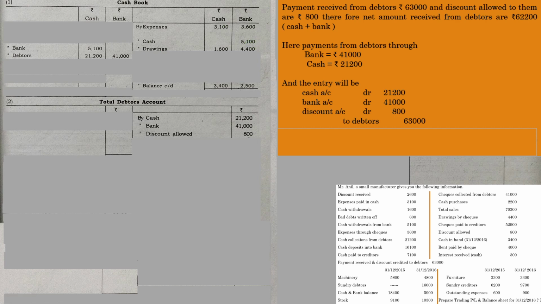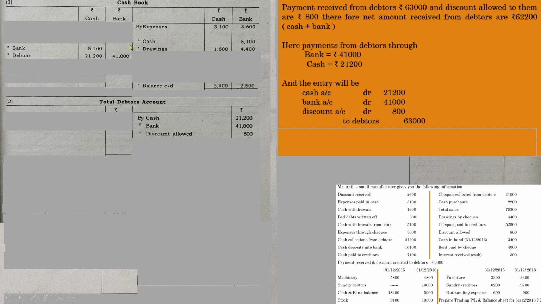And there is a peculiar name given for this type of transactions. These are known as contra entries. You might have learned about this in your earlier classes. A transaction where both the debit aspect and the credit aspect are cash and bank is considered a contra entry. And if you are following a two-column cash book, definitely you have to write down the contra entry.